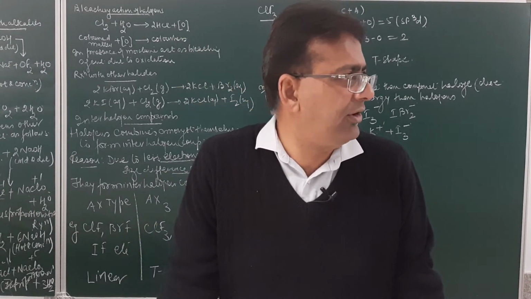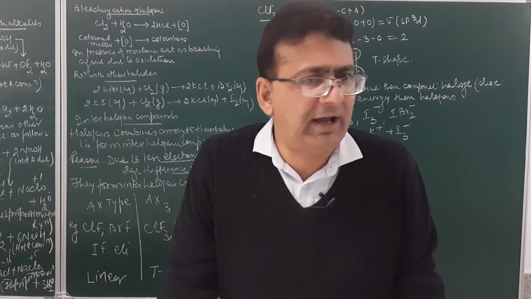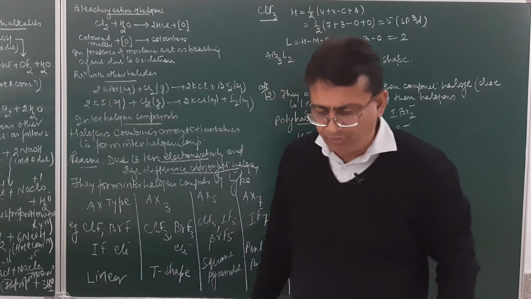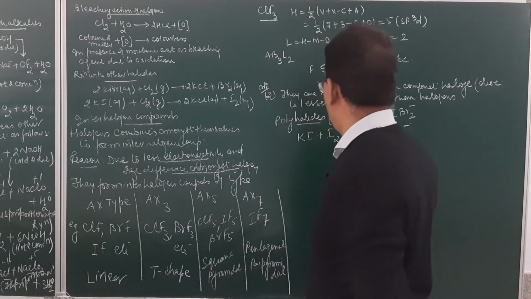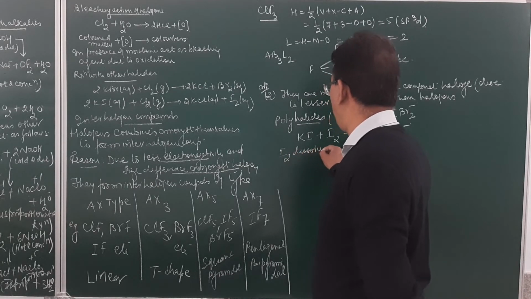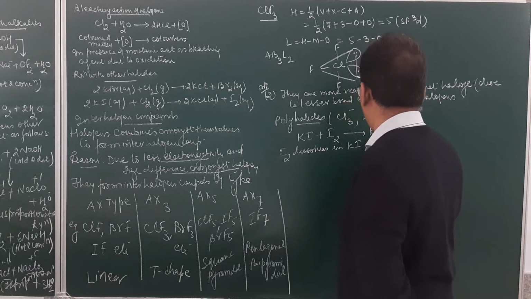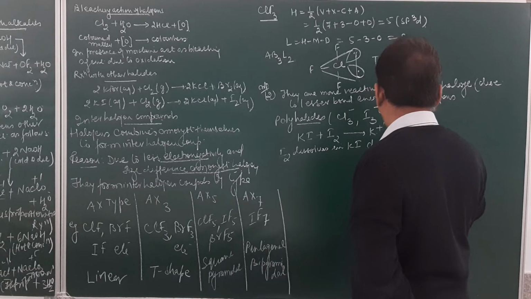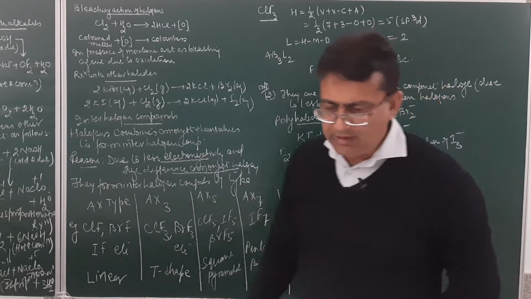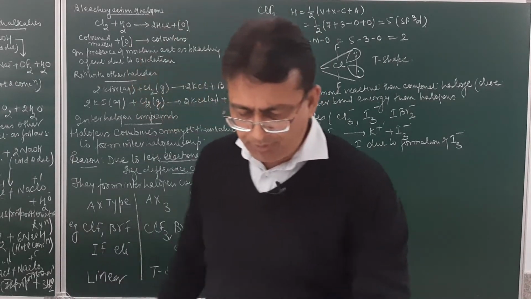Because it results in the formation of the polyhalide ion, I3 negative. So iodine dissolves in potassium iodide due to the formation of I3 negative ion. Am I clear?